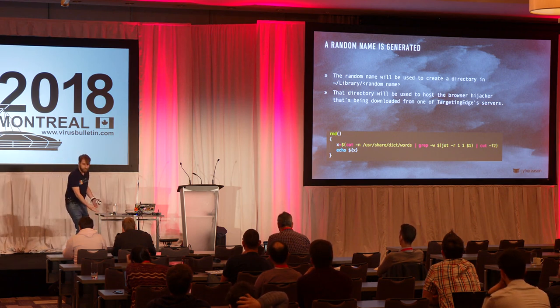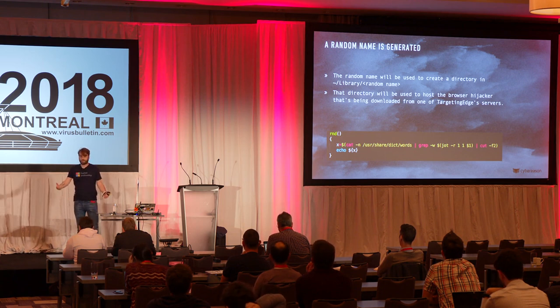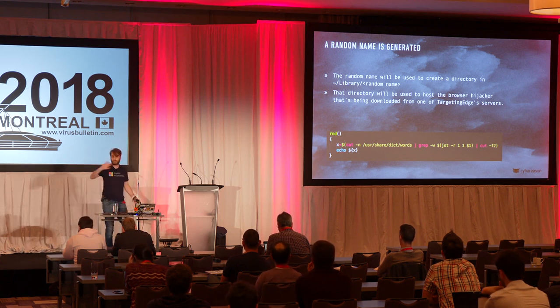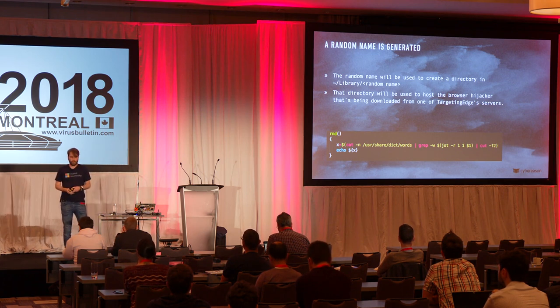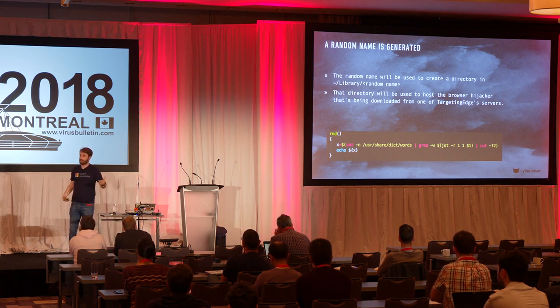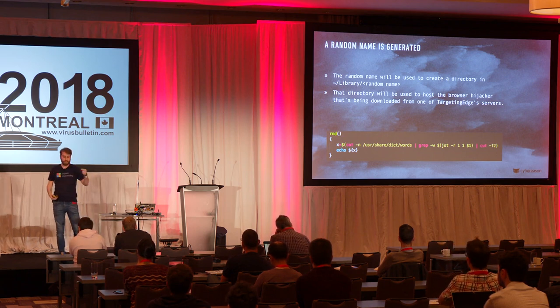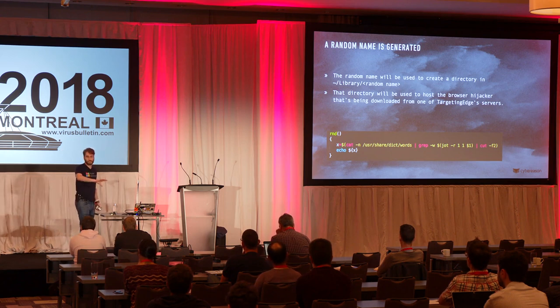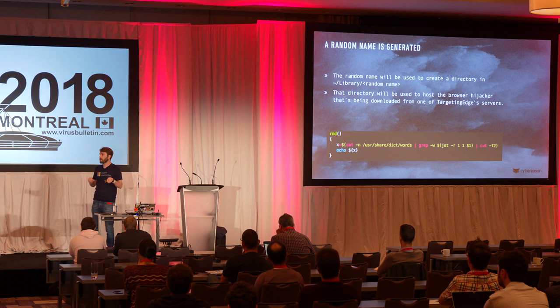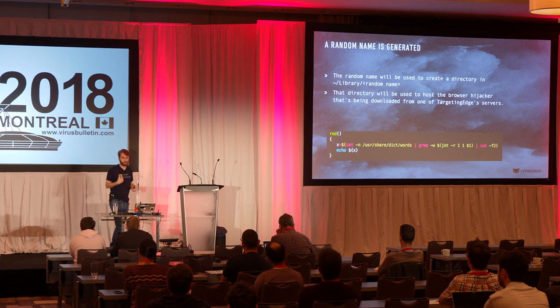The purpose of this is to make each installation on each computer different. If I'm a researcher and I put it on my machine and the word selected is table, I will tell my friends, hey, see if you have a launch agent or a directory or a file called table. Obviously, they won't have it, because on their machine a different word was selected. So part of making it stealthy is to generate a random word. The exact same thing, with the same function name and the same line of code, happened two years ago in old Pirrit, in Pirrit v1, and again, they say they have nothing to do with it.